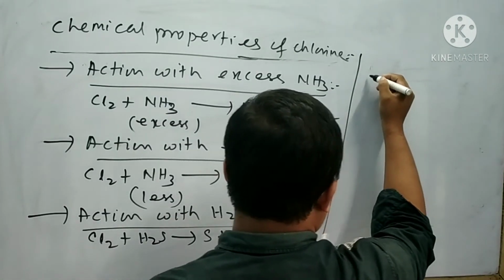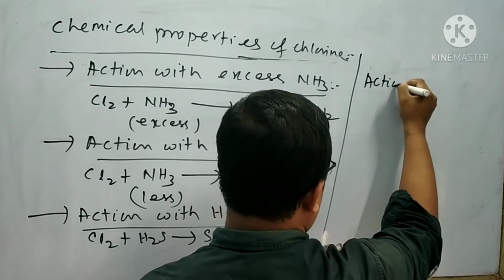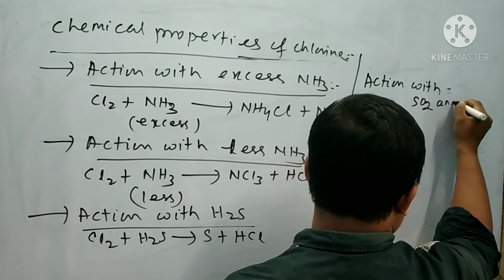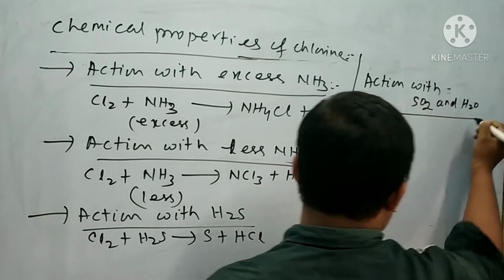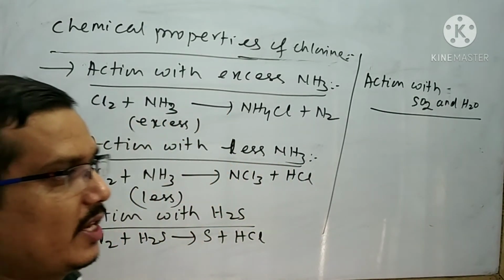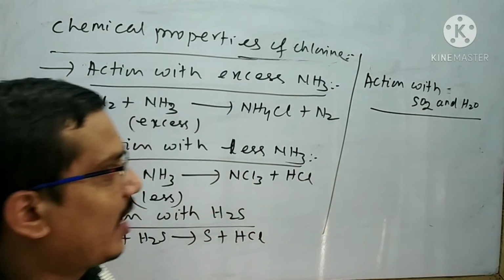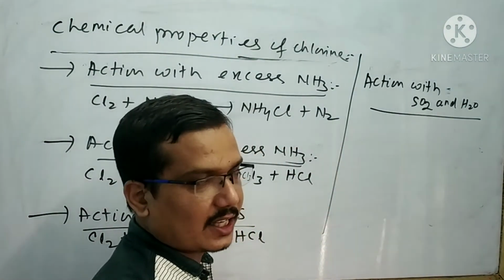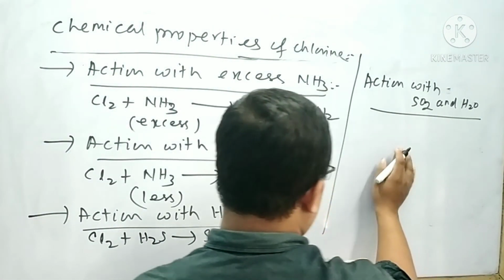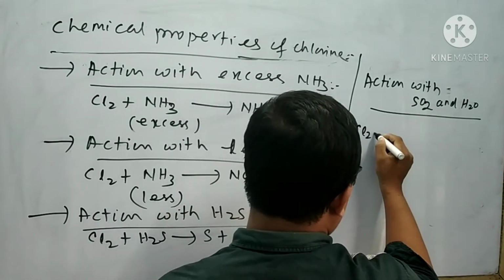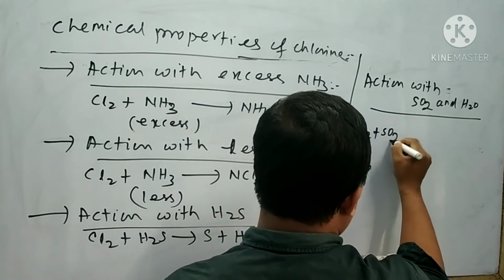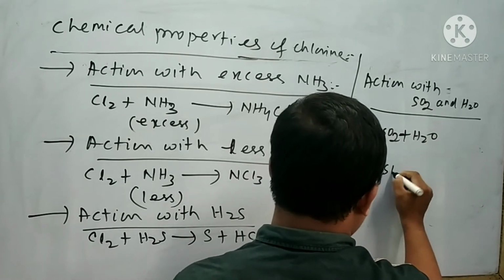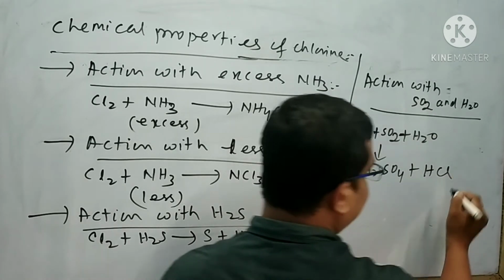Next reaction is action with the SO2 and water. When chlorine is subjected to reaction with the sulfur dioxide and water, then H2SO4 and HCl is formed. I can write the reaction like this: Cl2 plus SO2 plus H2O gives H2SO4 plus HCl.